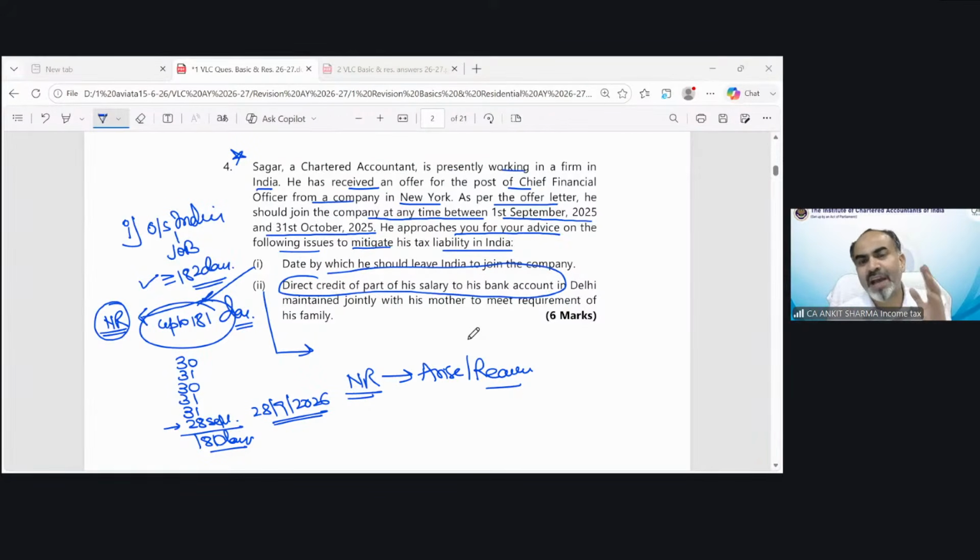So by which date should I leave? I am telling you that from 1st September till 31st October, the last day is 28th September. Up to 28th September, your number of days in India would be only 181. So if you leave between 1st September and 28th September, you will attain the status of non-resident. That will help you avoid tax liability on your salary. I hope it's clear now.